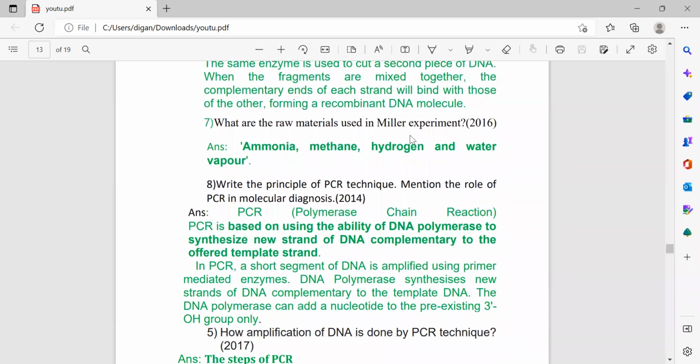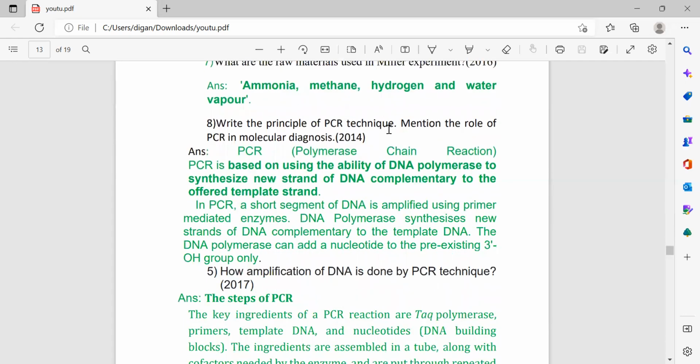What are the raw materials used in the Miller experiment? Ammonia, methane, hydrogen and water vapor. Write the principle of the PCR technique, which is a part of recombinant DNA technology. I have already explained it previously, still I am giving you the answer here. Mention the role of PCR in molecular diagnosis.